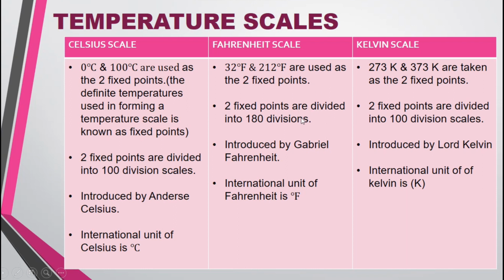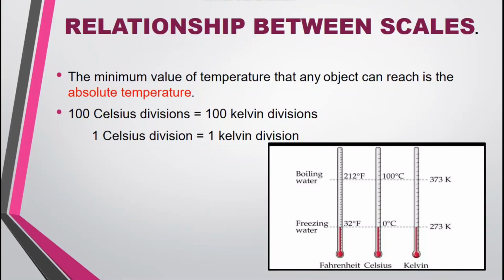This Celsius scale was introduced by the scientist Anders Celsius. The Fahrenheit scale was introduced by the scientist Gabriel Fahrenheit. The Kelvin scale was introduced by Lord Kelvin. All these 3 have an international unit. The international unit of the Celsius scale is degree Celsius. The international unit of Fahrenheit is degree Fahrenheit. And the international unit of Kelvin is capital K.